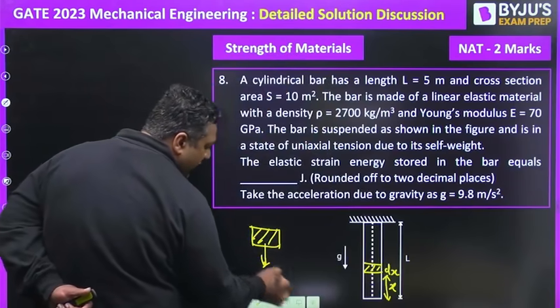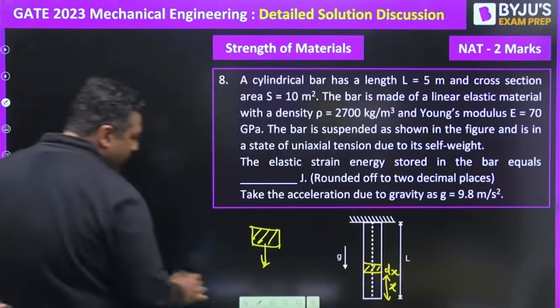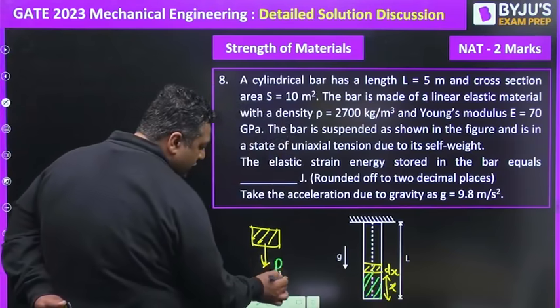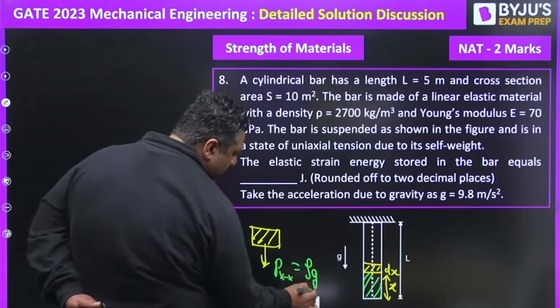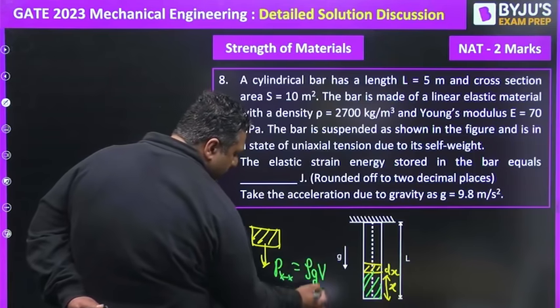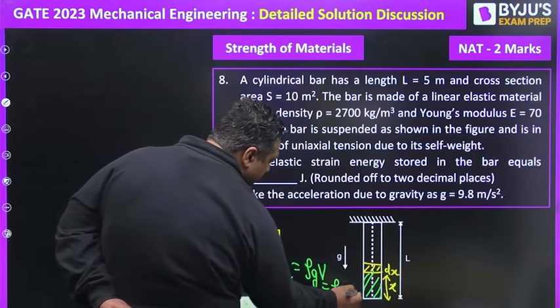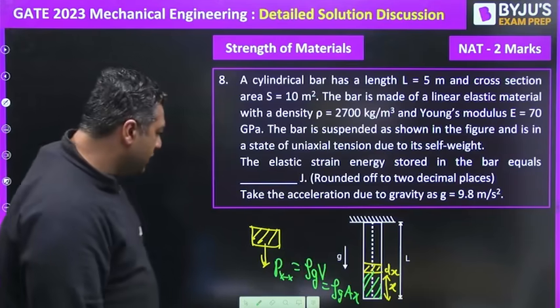for this, the weight of this portion, I am showing you with the different color, will be acting as a force. So Px is rho g into V. Okay, you can also write it as rho g A x. Now it will become mg. So this is acting.